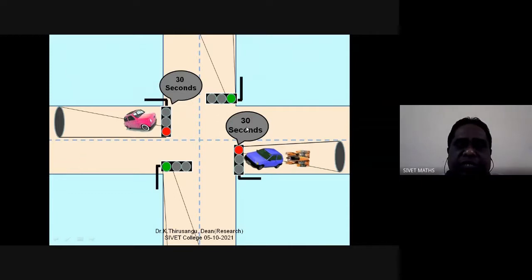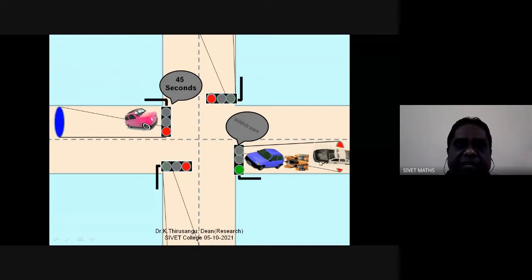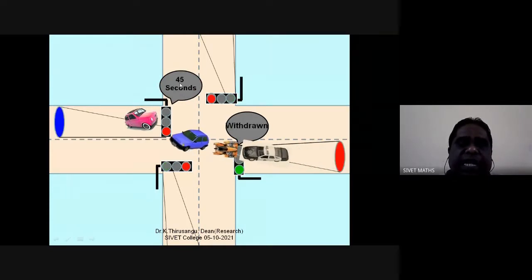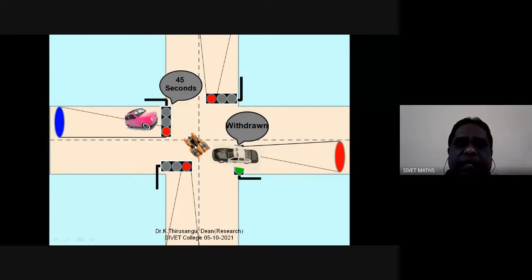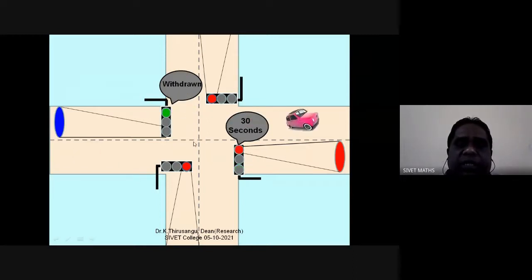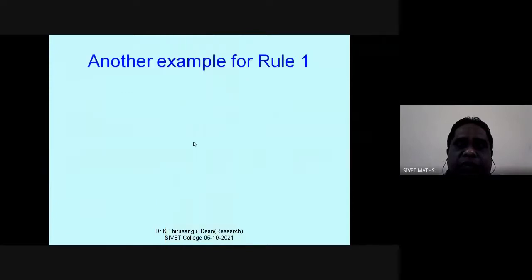This is also 30 seconds. But here the traffic is heavy, therefore this is enhanced to 45. If all the vehicles have moved out of that, then allow this. So if the traffic is heavy, keep the green signal for a long period.